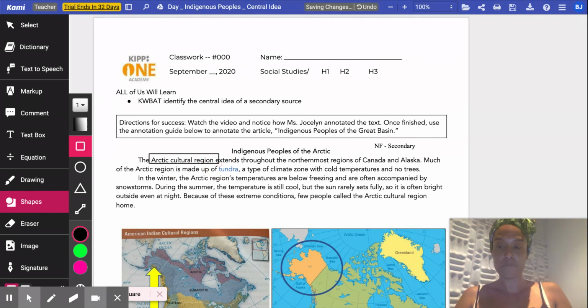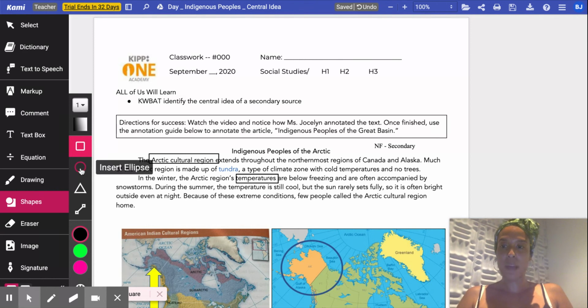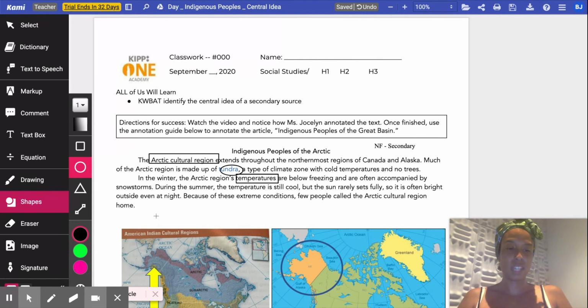In the winter, the Arctic region's temperatures are below freezing and are often accompanied by snowstorms. During the summer, the temperature is still cool, but the sun rarely sets fully, so it is often bright outside even at night. Because of these extreme conditions, few people called the Arctic cultural region home. Sounds like this is mostly talking about the temperature of the region, so I'm going to box temperatures. I also see a word that I didn't know right away, so I'm going to circle that unknown vocabulary word, tundra.